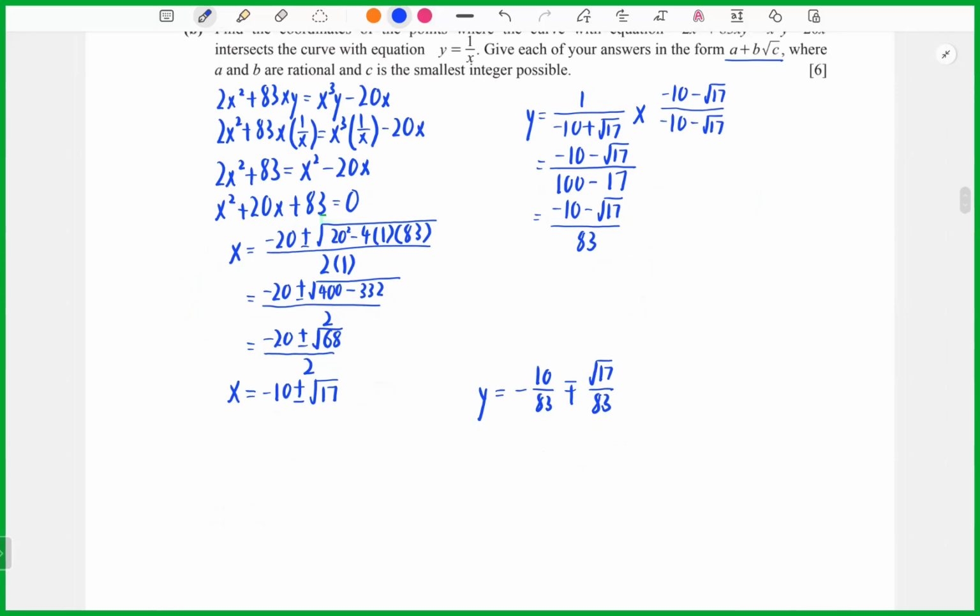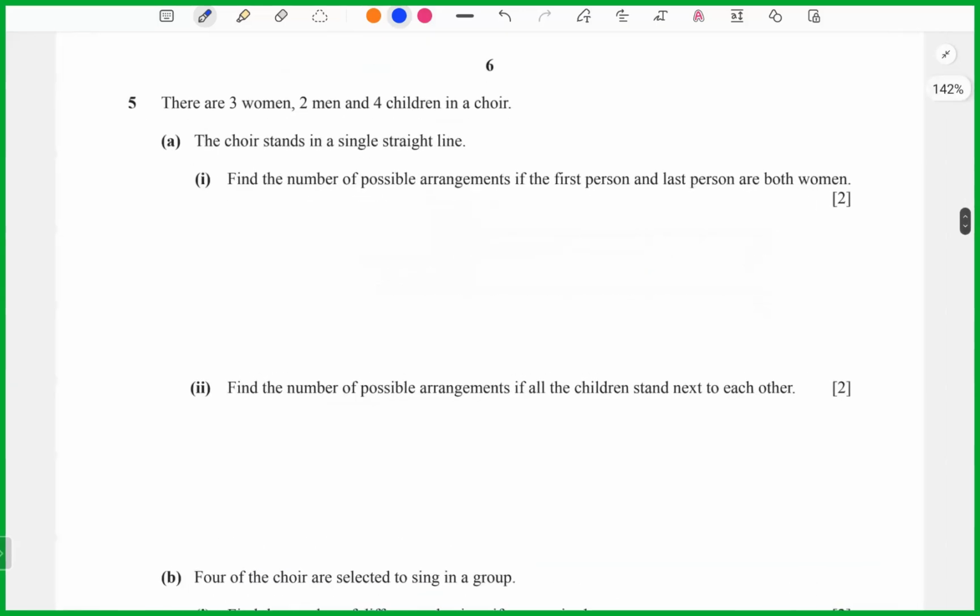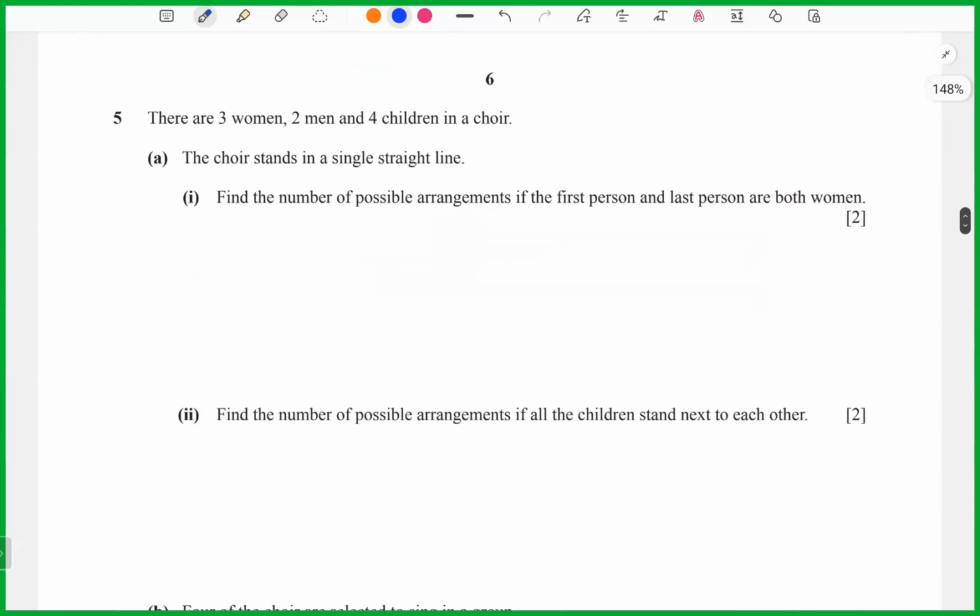Okay, so now we look at question 5. There are 3 women, 2 men, and 4 children. They are standing in a single straight line. So, okay, let's see part 1. Find the possible arrangements if the first person and the last person are both women. So, okay, we can sketch first. Okay, 9, so here is 9.